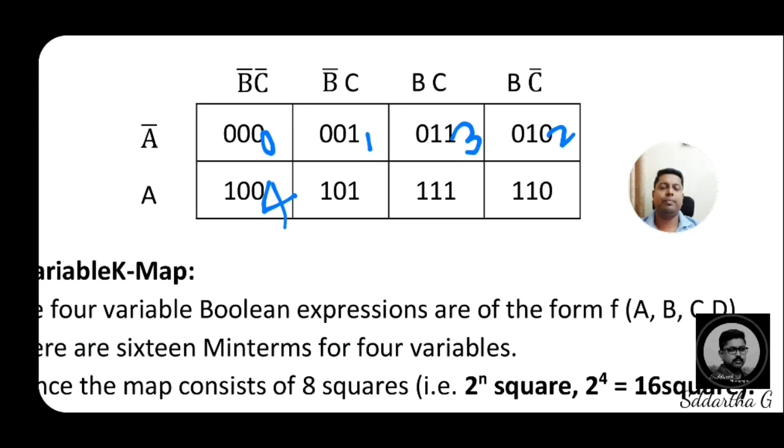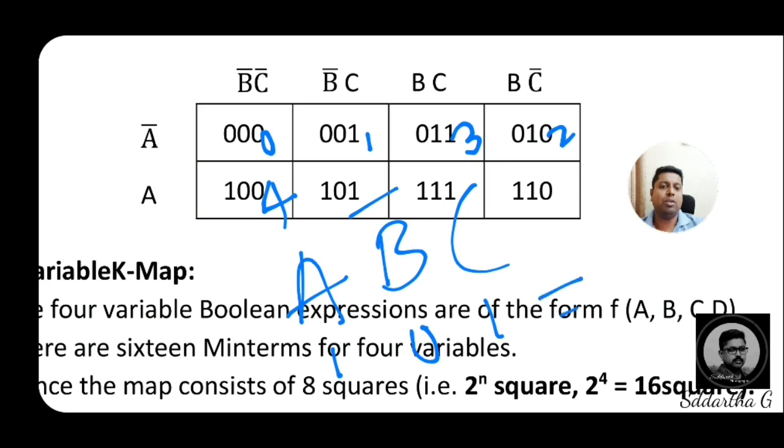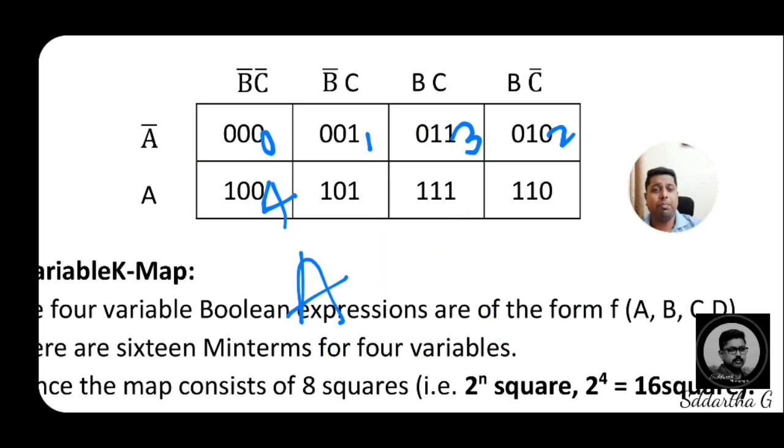Like that. Coming to the sixth box, 101, A B bar C means that is 1 0 1, that means 4 plus 1, that is 5. Hence, inside the box of a particular fifth box, the value is 5 only.